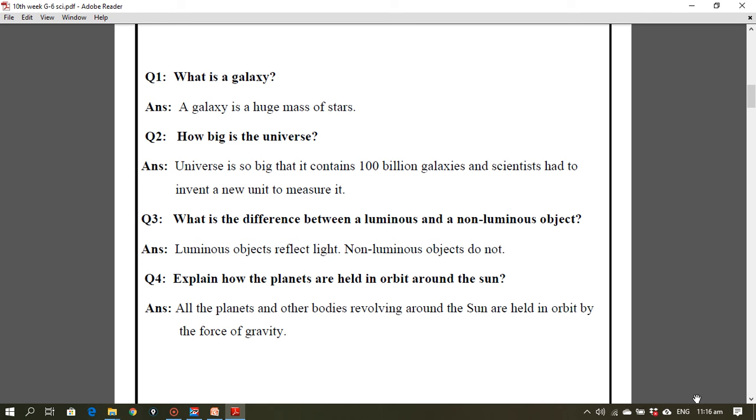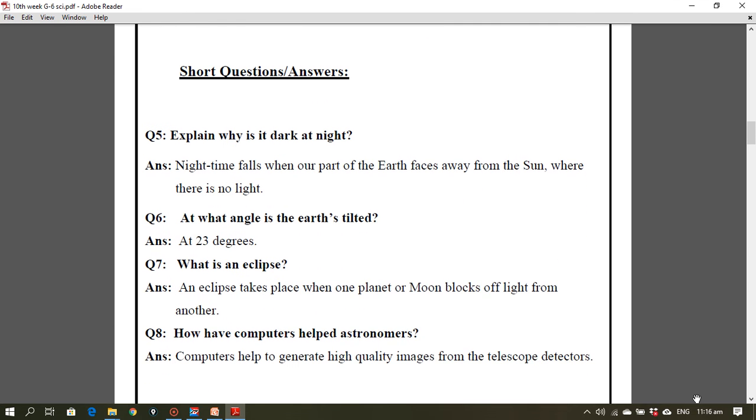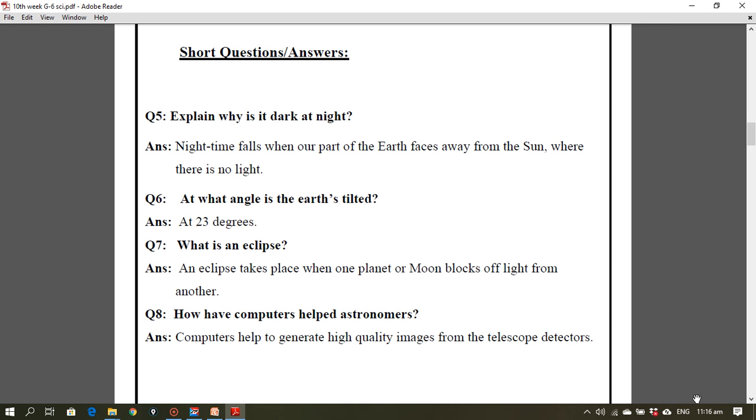Explain how the planets are held in orbit around the sun. All the planets and other bodies revolving around the sun are held in orbit by the force of gravity. Question number 5. Explain why is it dark at night? Nighttime falls when our part of the earth faces away from the sun, where there is no light.